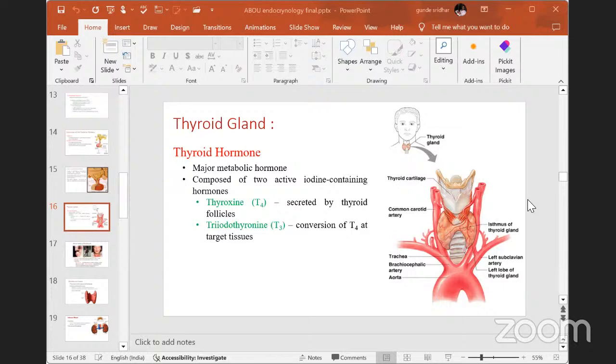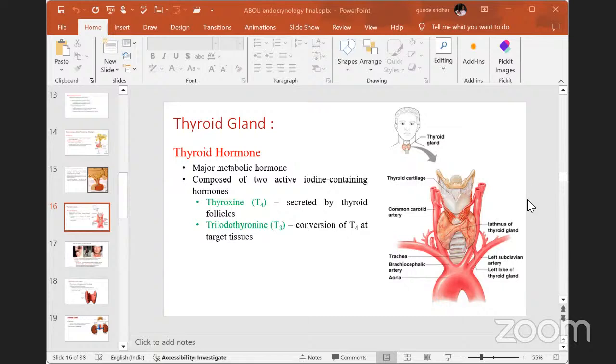Okay. To release thyroxine or thyroid-related hormones from the thyroid gland, we need an activator that is called TSH. TSH will come and bind to the thyrotropic cells of the thyroid gland. Then these cells are stimulated to release the thyroid hormones. That is thyroxine, T4, secreted from the thyroid follicle, and triiodothyronine, T3.